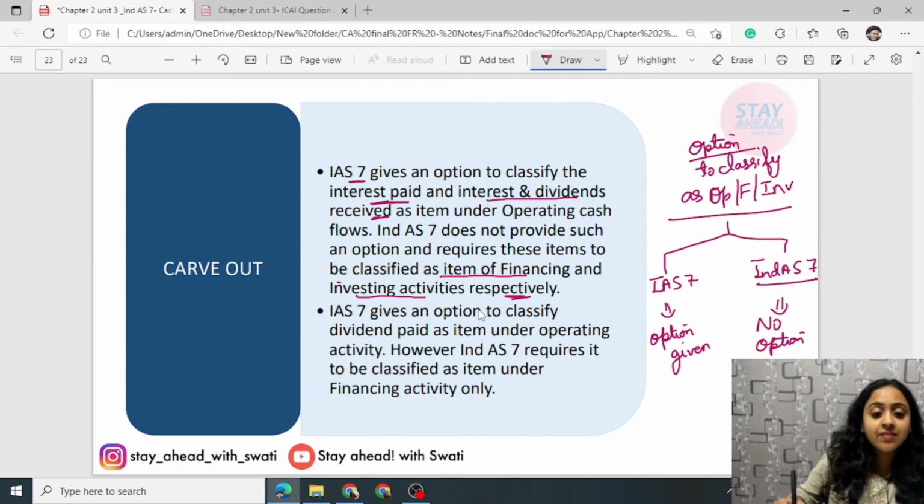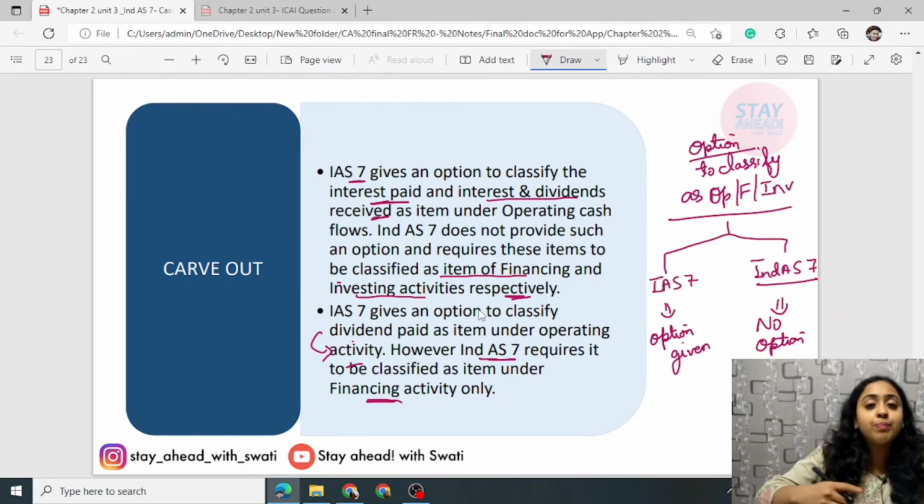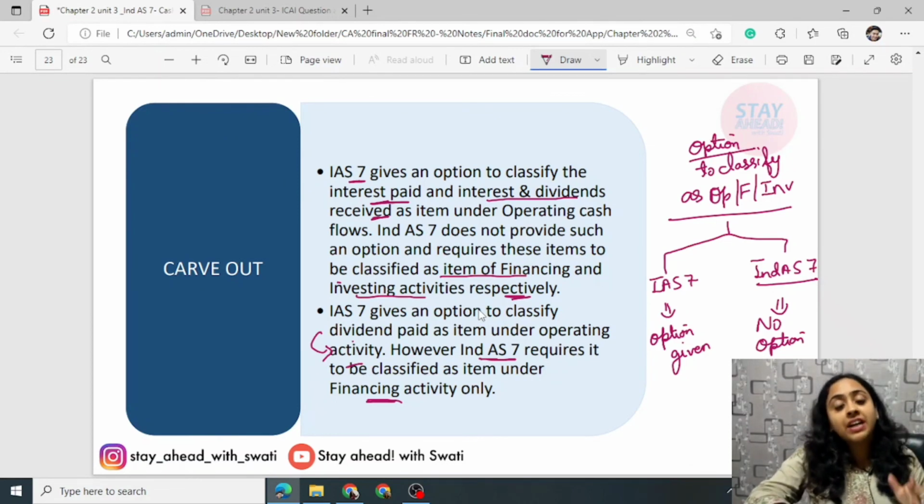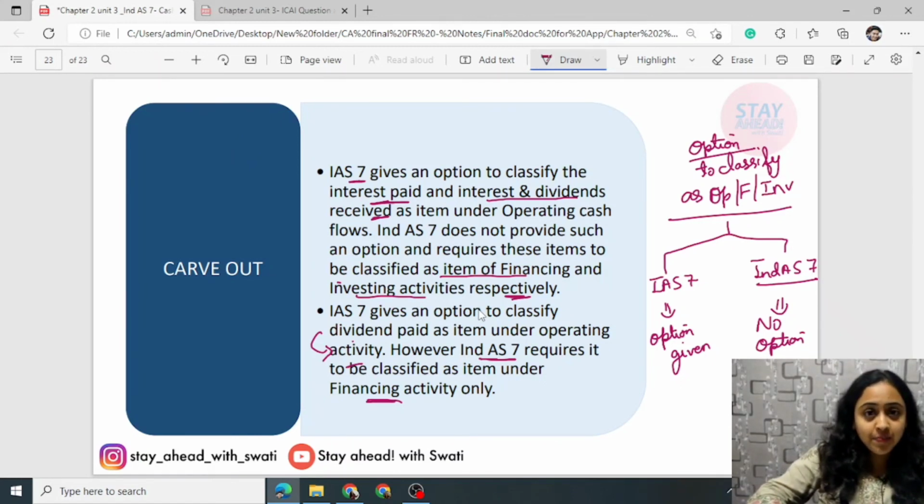IAS 7 gives an option to classify dividend as an item under operating activity. Dividend can be classified as operating as per IAS, but Ind AS 7 requires it to be classified as financing activity. If you are paying any sort of dividend, it will always be classified as financing activity under Ind AS 7. Are you clear? This is a carve out because the option was available in IAS 7 but has been removed from Ind AS 7, and that's how it is carved out.